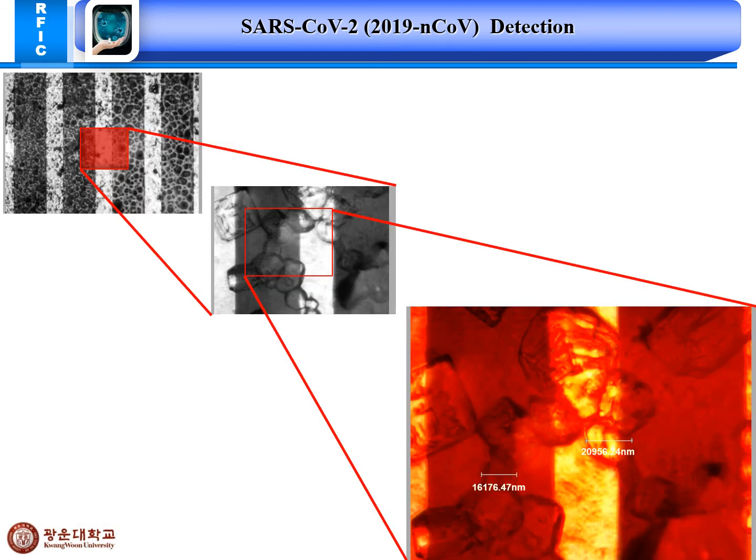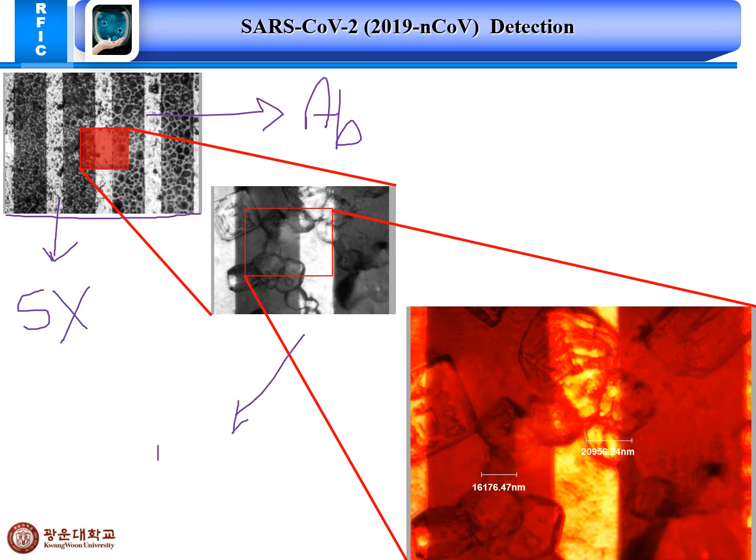So this is our final chip with the antibody. This is a smaller size. I think I've taken this with the 5x lens, and this is with the 10x, and this one is with the larger view with the 15x lens using the optical microscope.